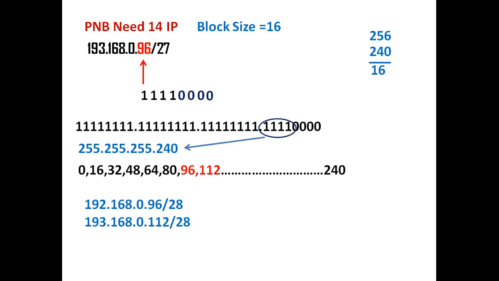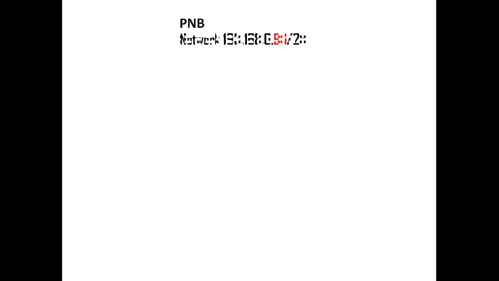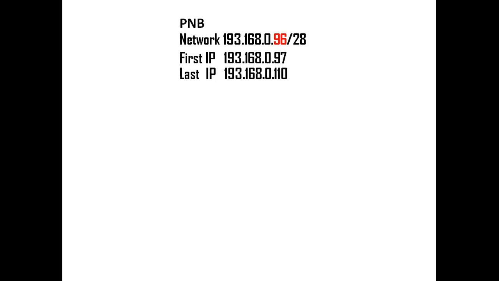That is 193.168.0.96, and the last is 193.168.0.112/28. So the Punjab National Bank network will be 193.168.0.96/28. The first IP of Punjab National Bank is 193.168.0.97, the last IP address of Punjab National Bank is 193.168.0.110, the broadcast address is 111, and the subnet mask of Punjab National Bank is 255.255.255.240. So now I have finished the subnetting here, brother.